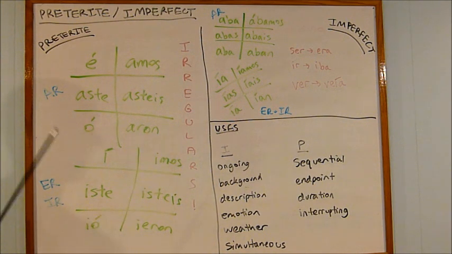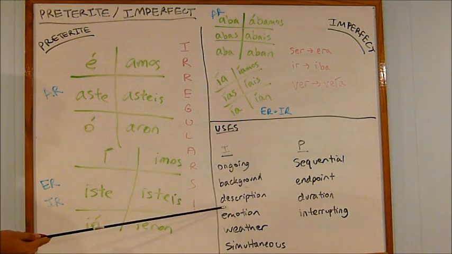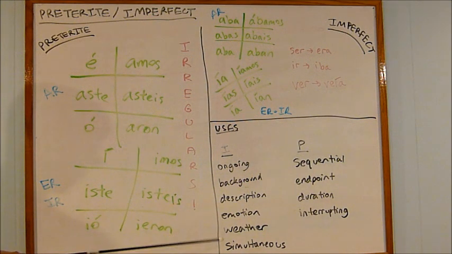Now the uses are also quite complicated because you kind of use them in different senses. The imperfect is kind of, I guess you could say, shady. You don't really know when it happened in the past. You just know that it happened at some point in the past, and so it would go for an ongoing action in the past, background, description, emotions, weather, and simultaneous acts, like 2 actions happening at the same time.